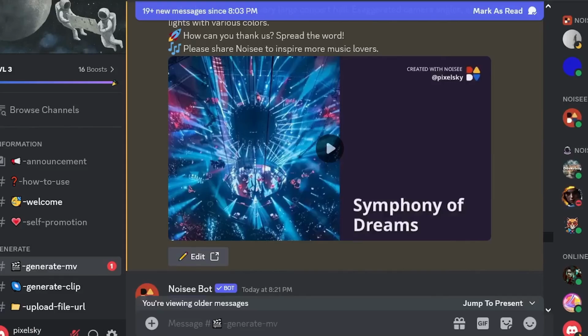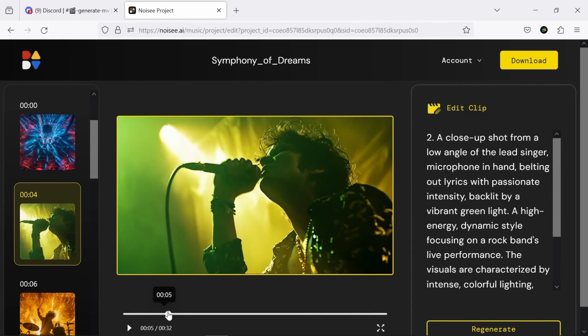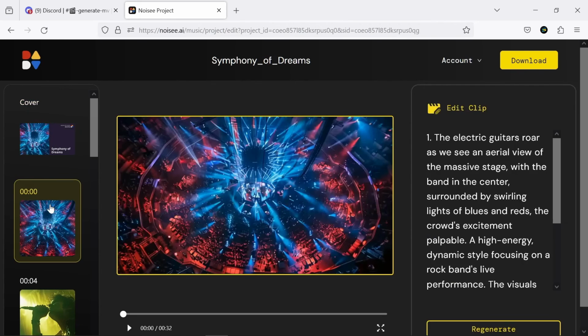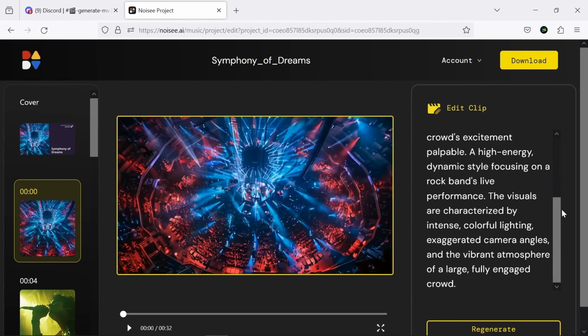Which looks quite strange. Anyway, you can click on Edit to enter this page. All the plans are listed separately here, and you can edit the prompt for each one and generate again to get your desired output. Until next time, stay creative.